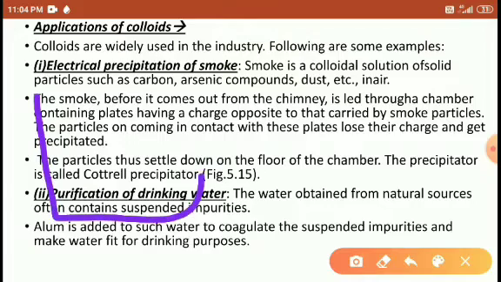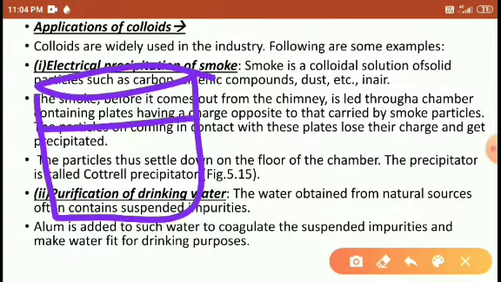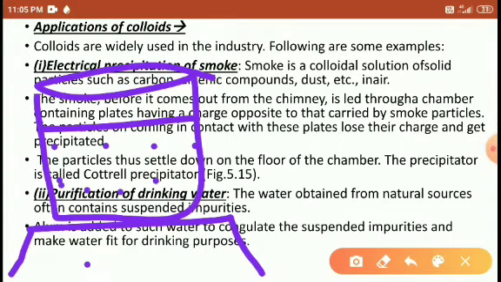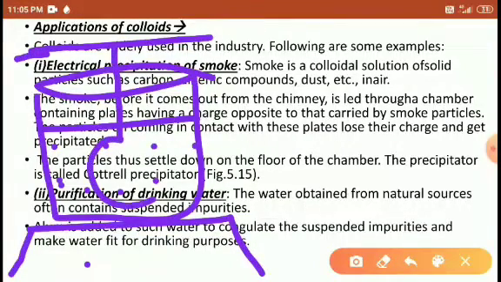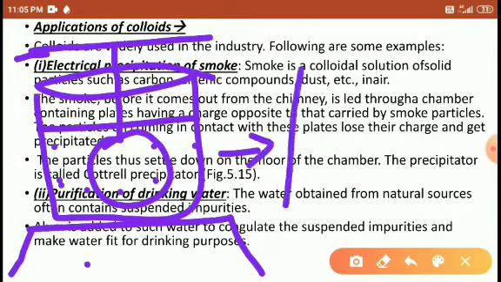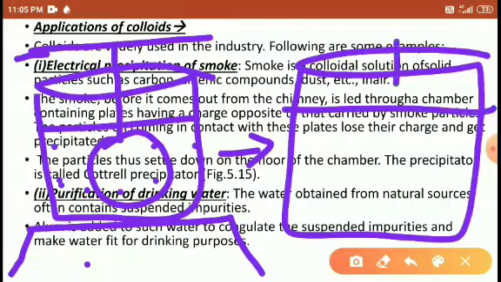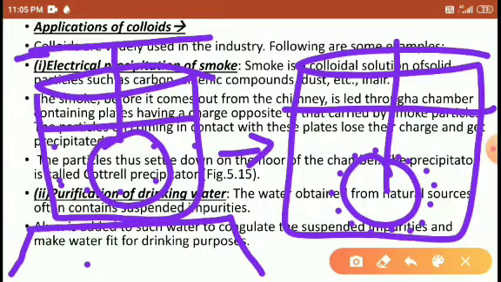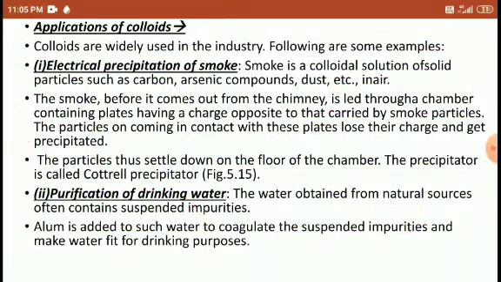So when we use the water, if it contains many colloidal particles, and we hang a cotton cloth with a thread and put alum here, all the particulate particles are precipitated by the alum, and this water is fit for drinking. Right, students?